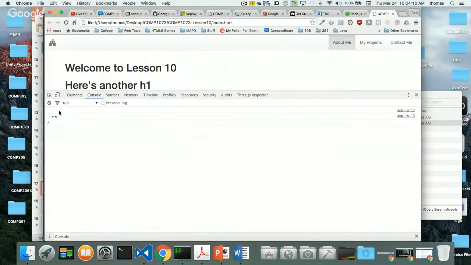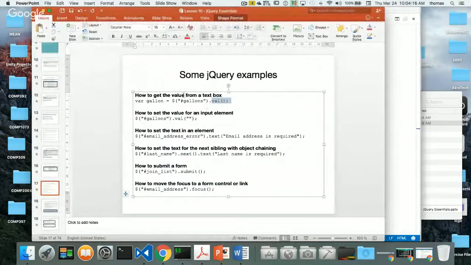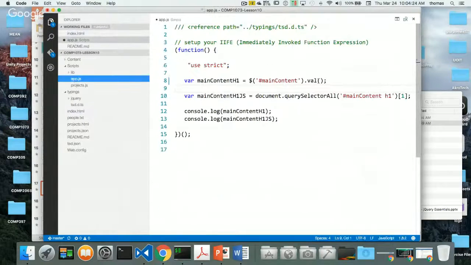I don't have a value that comes back. Why? Because look what it says here in the details. If I go back, it says the value from a text box or input or some kind of input element. Well, this isn't an input element. I can certainly try and use the value, I can put it in val. But val has no bearing on an array of elements that I'm getting back.